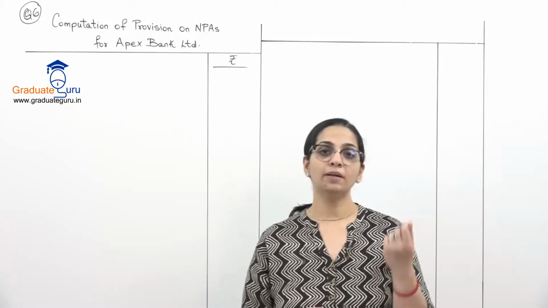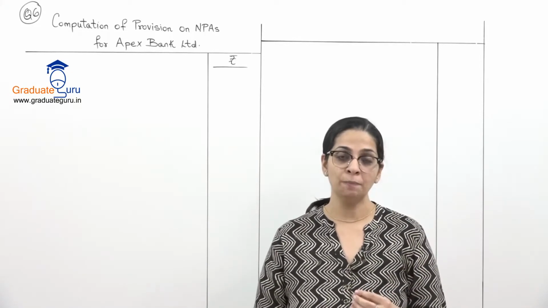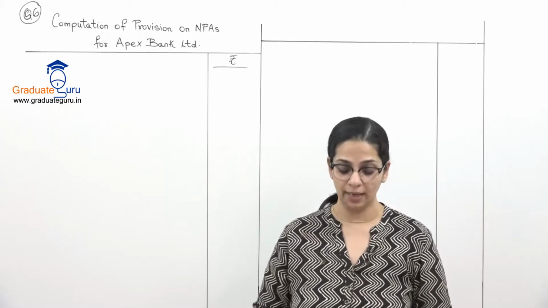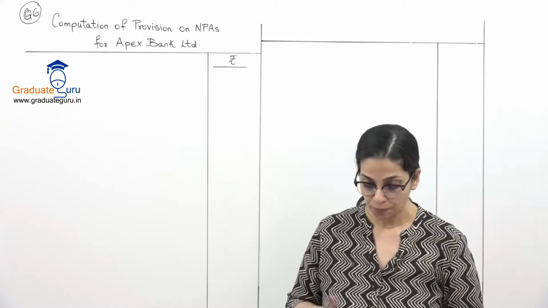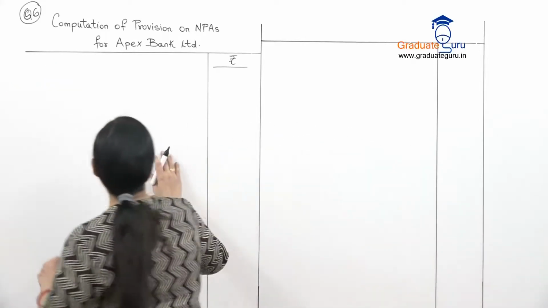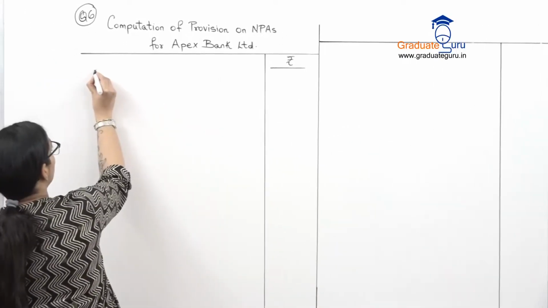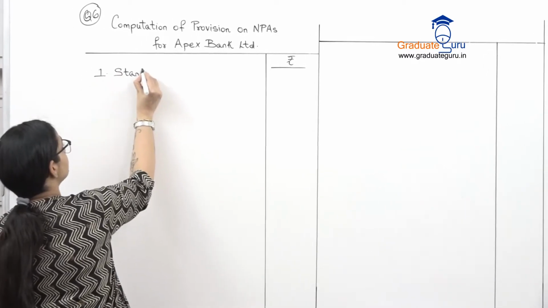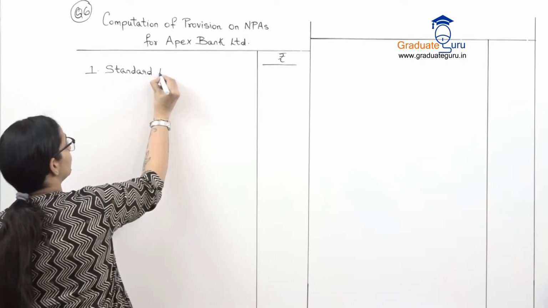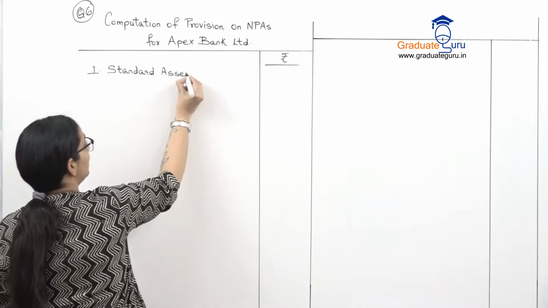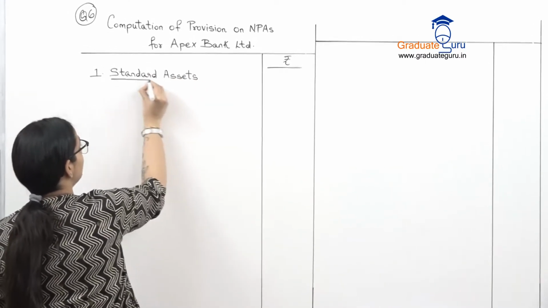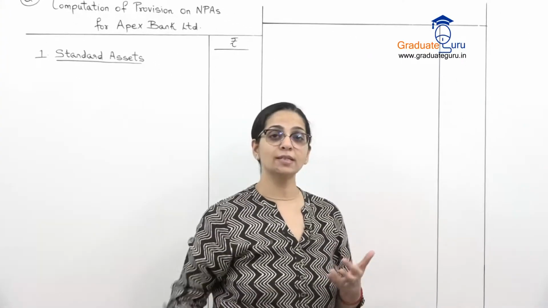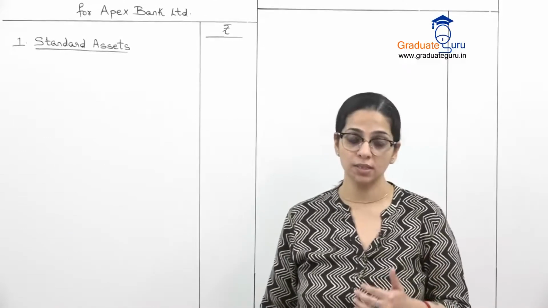What do we have to do? We have to use the relevant rate and calculate our total provision which the bank will have to make in their P&L account. So let's begin. We'll go as per the list provided by them. So first we'll go for standard assets. Even if the asset is standard, there is a likelihood that we may lose some money on that asset, and therefore provision is necessary on standard assets too.